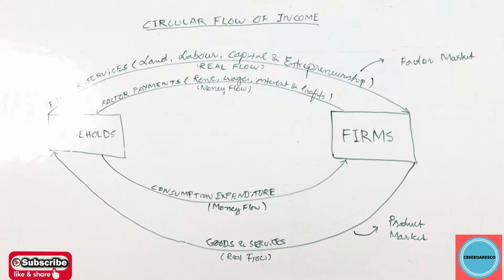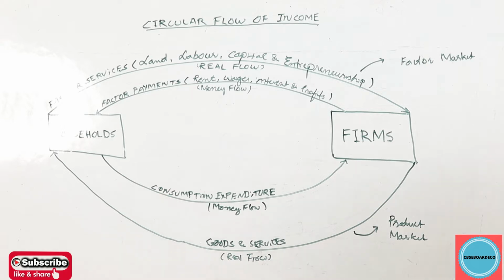The first point you have to remember here, we are taking into consideration only two sectors in the economy. That's exactly what you have in your syllabus. One is a household and the other is a firm. So we are taking into consideration a two sector economy, households and the firms. Mind it, households are the owners of all the 4 factors of production, which are these: land, labor, capital and entrepreneurship. We'll learn it in points. The first point is, here we are taking into consideration two sectors, households and firms.